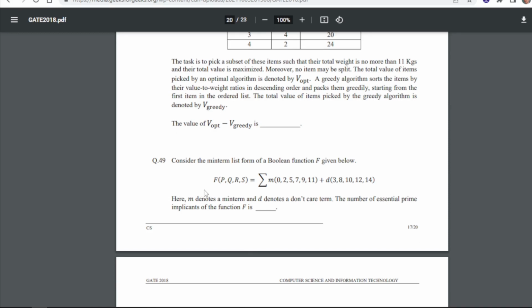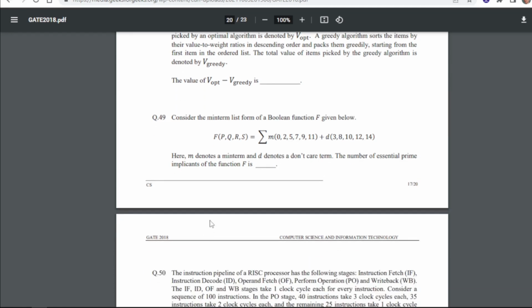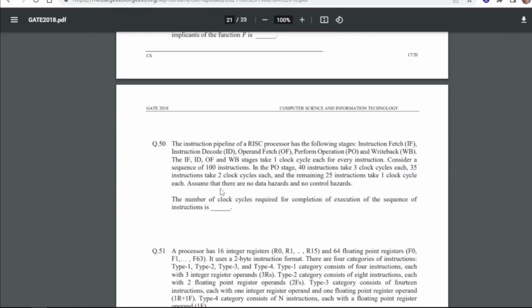Next question: consider the minimum list form of a boolean function f given below, right, this one. Now here m denotes a min term and d denotes a don't care term. The number of essential prime implicants of the function f is, so for 49 our answer will be 3.